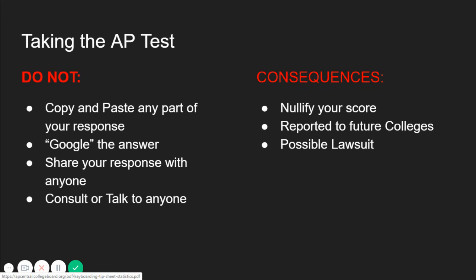Do not share your response with anyone taking the test. And also, during your test, do not consult anyone or talk to anyone during your test. The test is to be completed individually and on your own merits. Consequences for cheating on the test include canceling your score, a report being logged into the College Board and sent to all of your future colleges, and even a possible lawsuit.